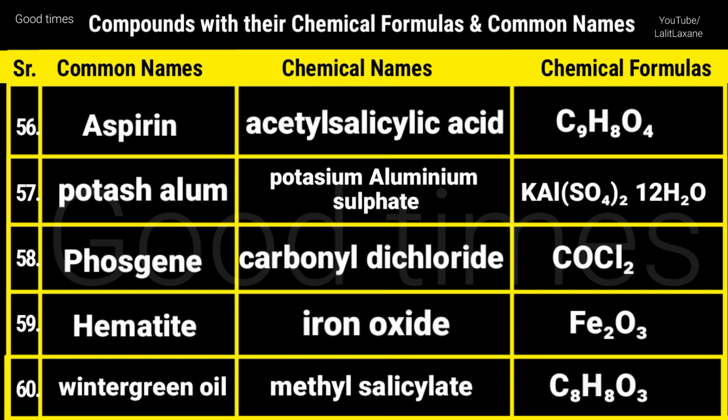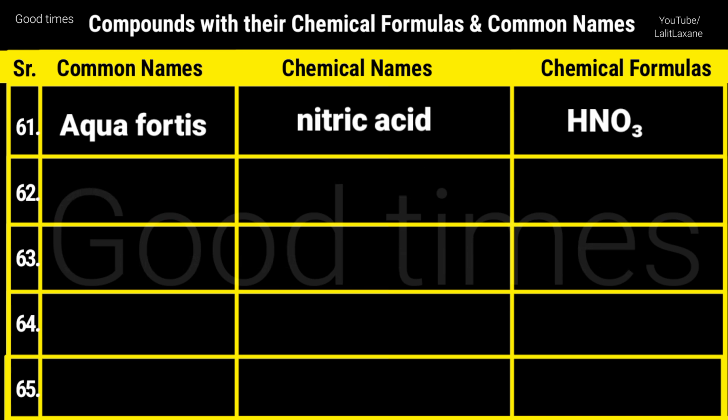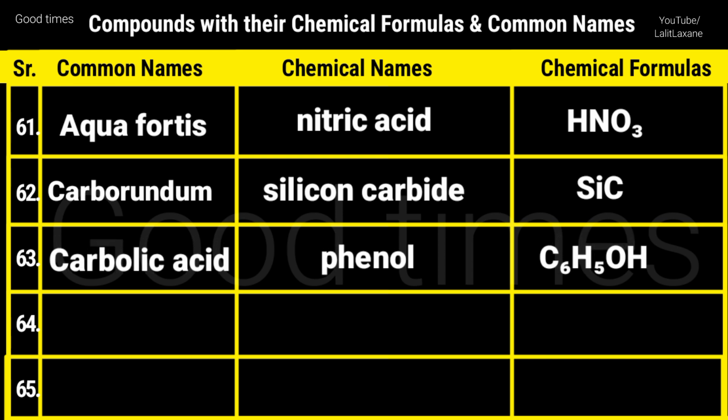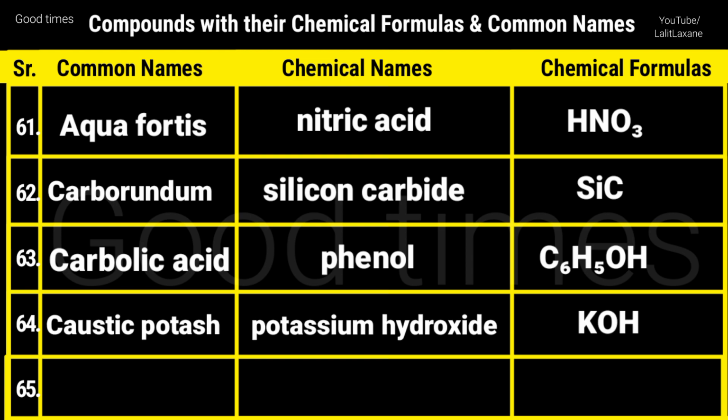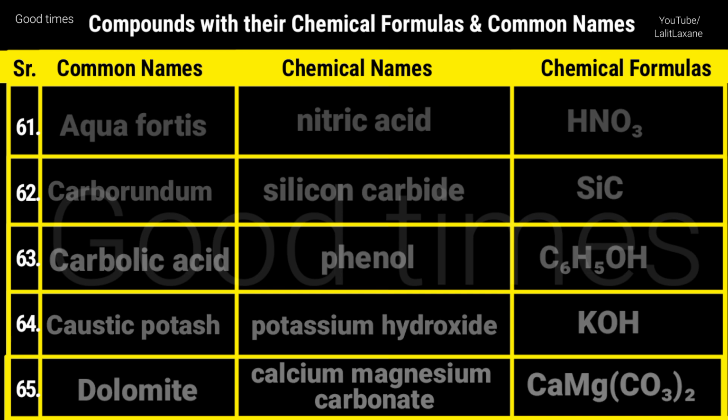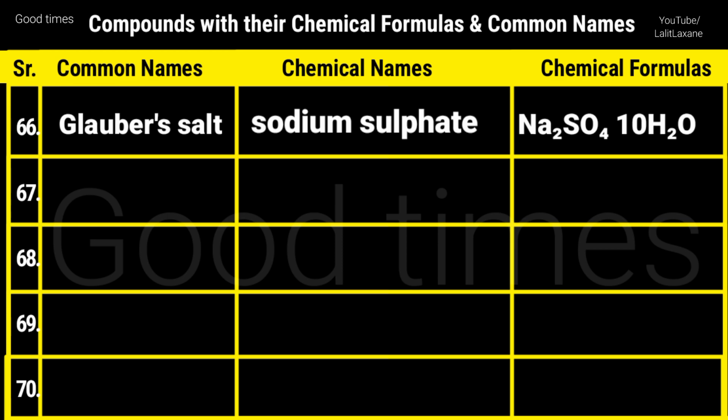Then wintergreen oil, that is methyl salicylate, C8H8O3. Aquafortis, that is nitric acid, formula is HNO3. Then carborundum, that is silicon carbide, that is SiC. Carbolic acid, chemical name is phenol and chemical formula is C6H5OH. Then caustic potash, that is potassium hydroxide, formula is KOH. Dolomite, that is calcium magnesium carbonate, CaMg(CO3)2. Then Glauber's salt, that is salt, sodium sulfate decahydrate, that is Na2SO4.10H2O.